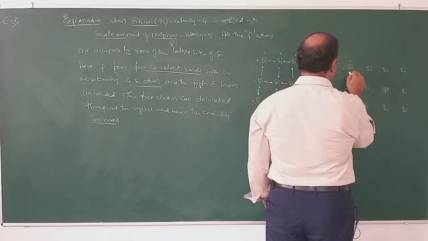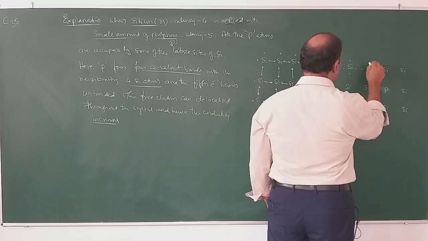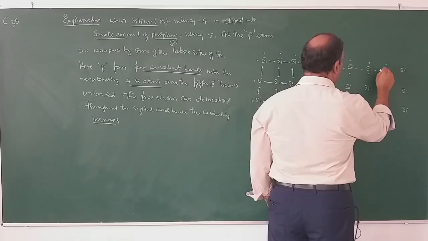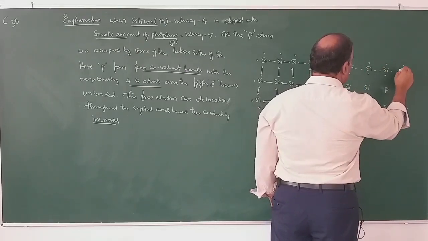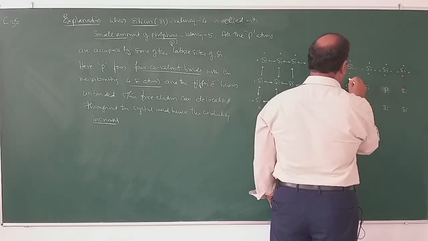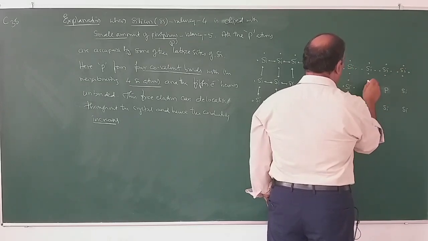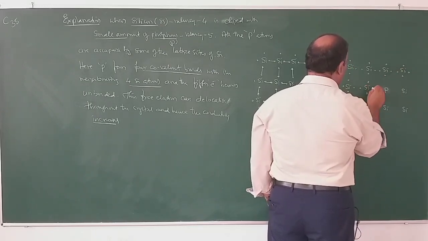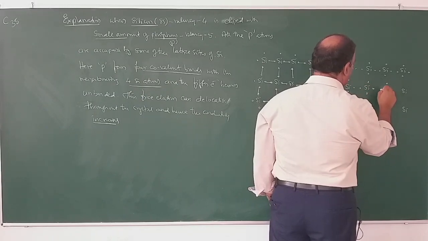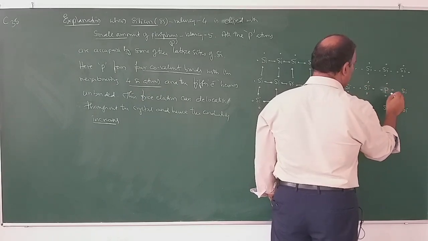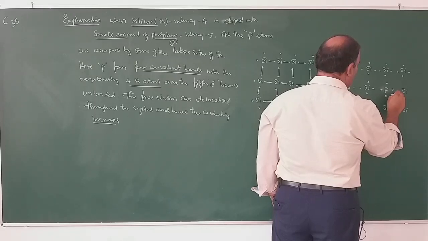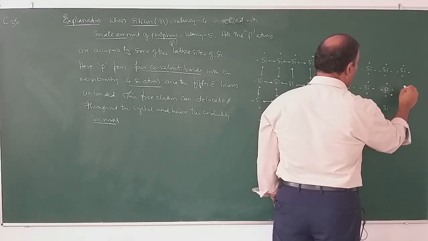So, here how many electrons are there around silicon? Again there are 4 electrons around silicon. So, around phosphorus how many electrons are there? Around phosphorus there are 5 electrons because its valency is 5.